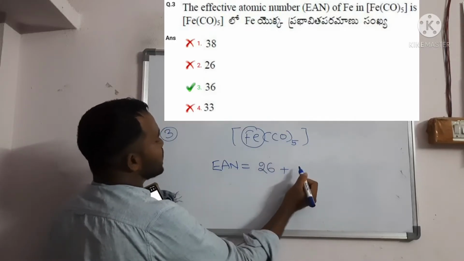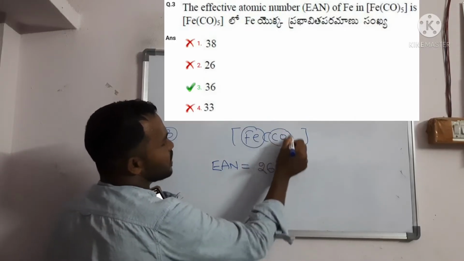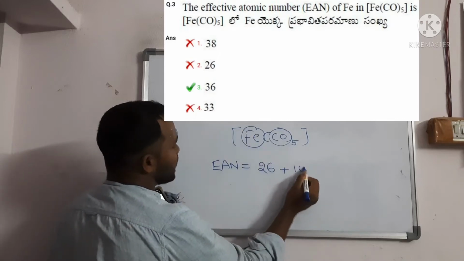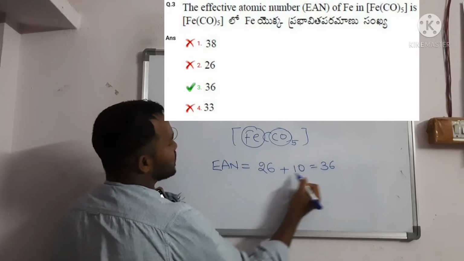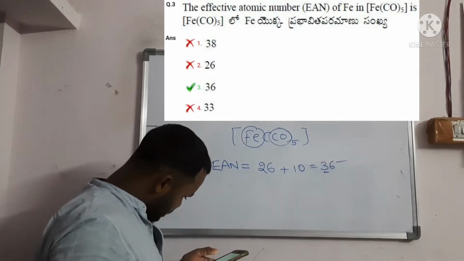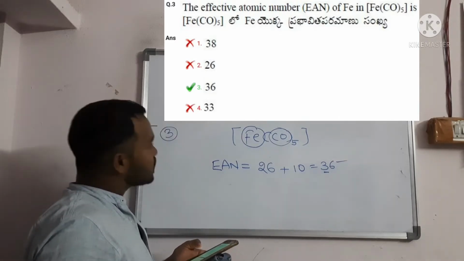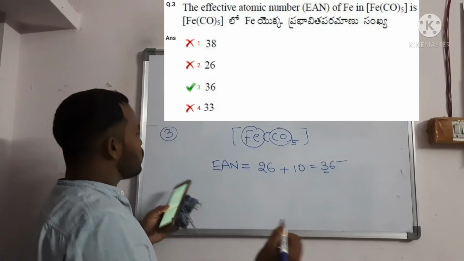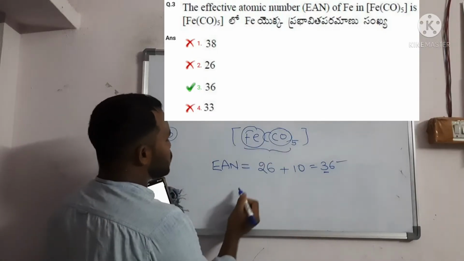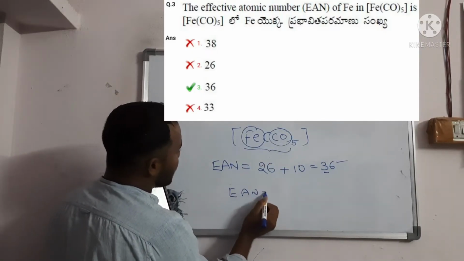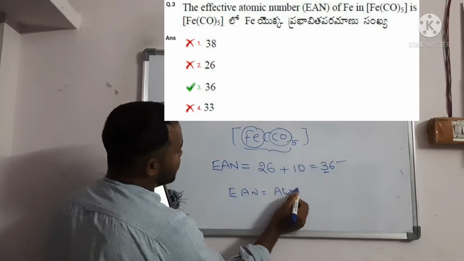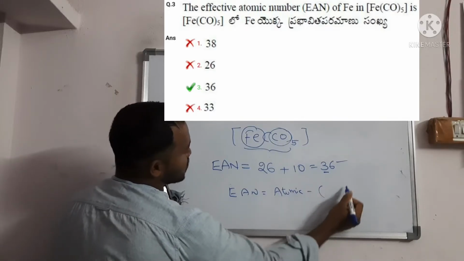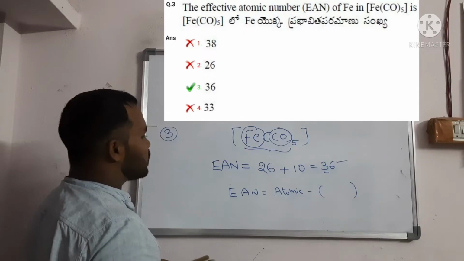So 5 ligands are there, and each ligand donates 2 electrons. 5 into 2, 10 electrons. In total it is 36. So option number 3 is the correct option. If some other molecules are there, you should write the EAN formula as atomic number minus oxidation state plus 2 into the number of ligands.